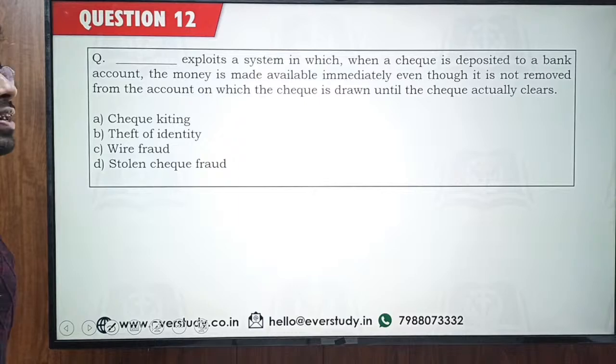This one is basically related to your banking frauds. Dash exploits a system in which when a check is deposited to a bank account, the money is made available immediately, even though it is not removed from the account on which the check is drawn until the check actually clears.